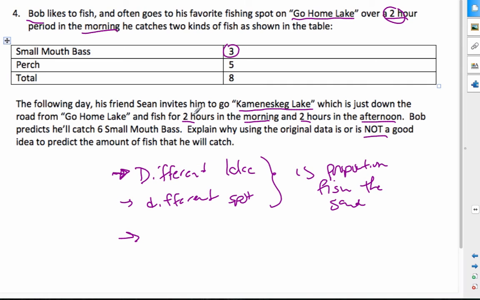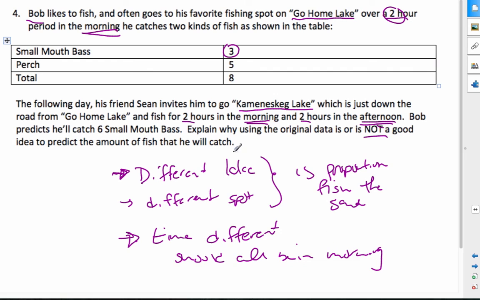Another difference is, initially Bob was fishing in the morning, and now he's going to fish in the morning and in the afternoon. If you know anything at all about fishing, fish act differently in the morning and afternoon. So because the time of day is different, it should all be in the morning.